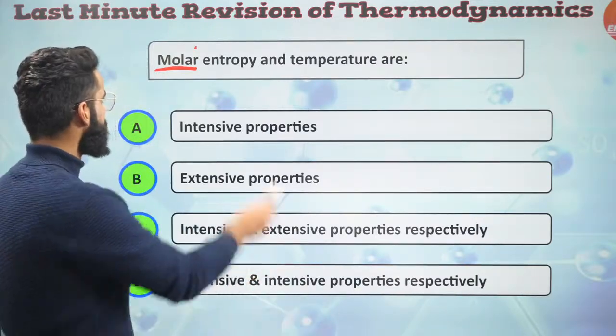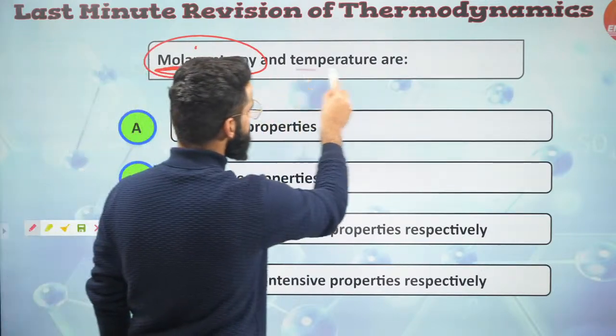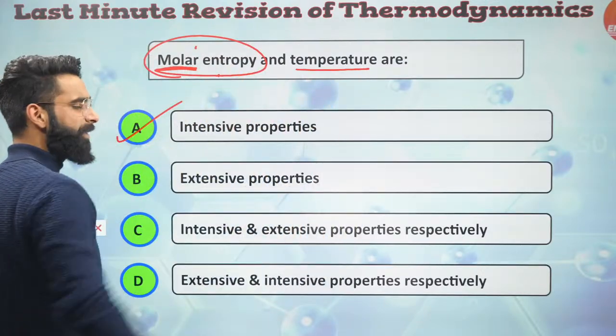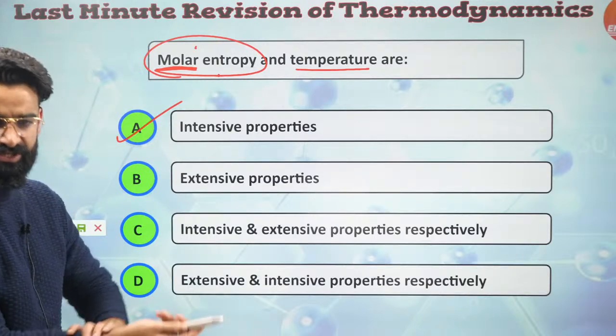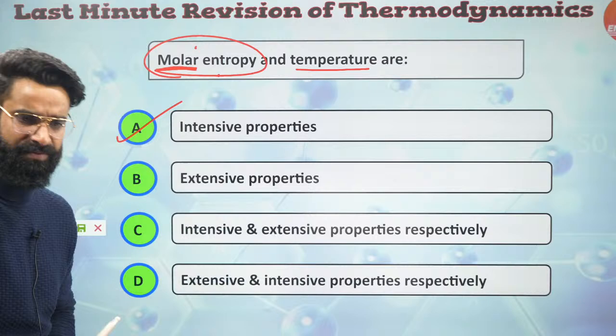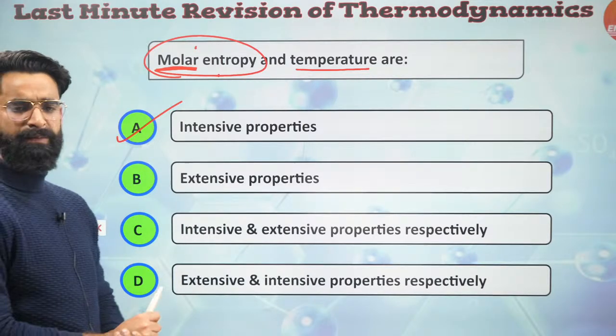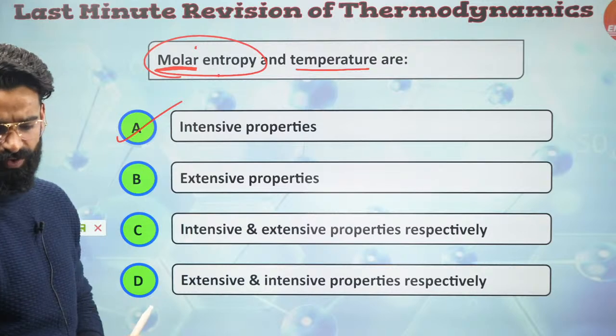So people, your molar entropy right here, that means entropy per unit mole, and temperature, these are the intensive properties whose value does not change on changing the size of the system, on changing the amount of substance present in the system. Yes, a very, very simple question this was. Well, I can see the majority of the people saying option A. Exactly, guys. All of you are perfectly correct.